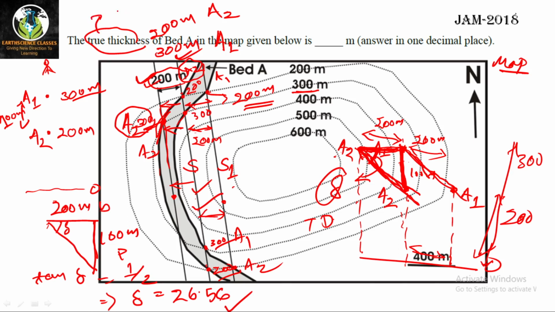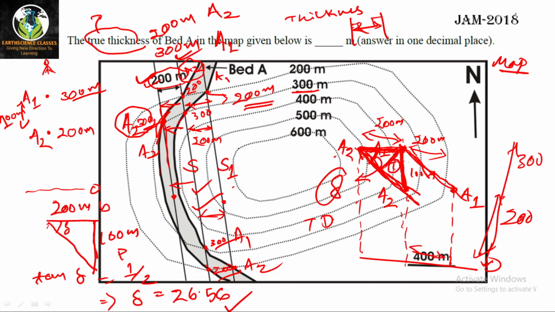That means the thickness which is measured mutually perpendicular to both of the contacts. That means we have to find out this distance, this thickness. This is our true thickness.